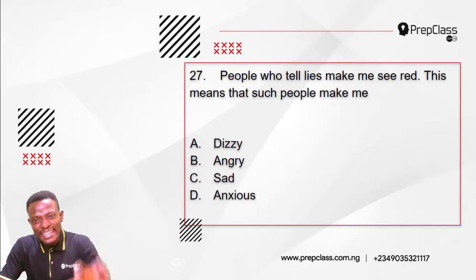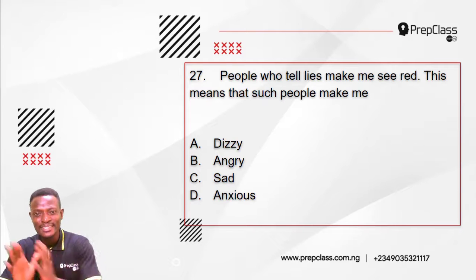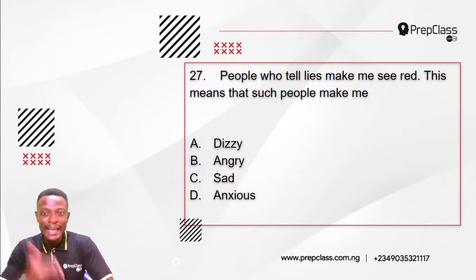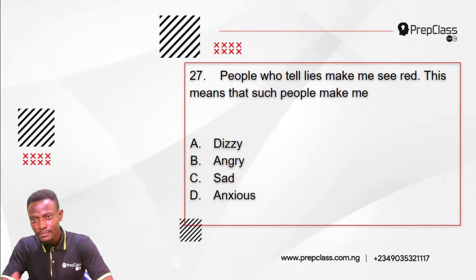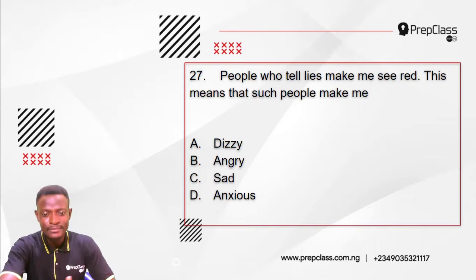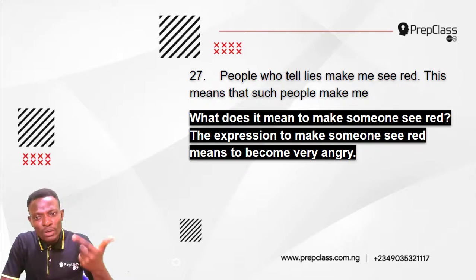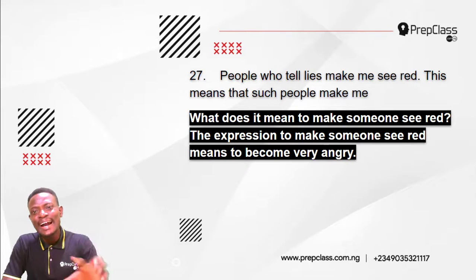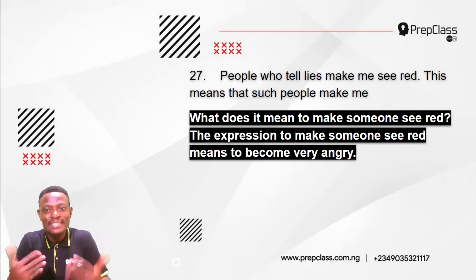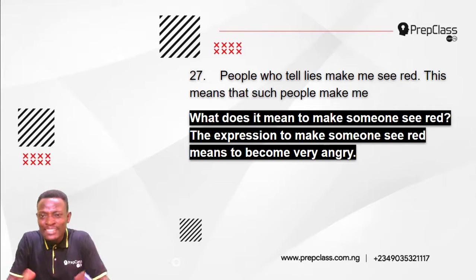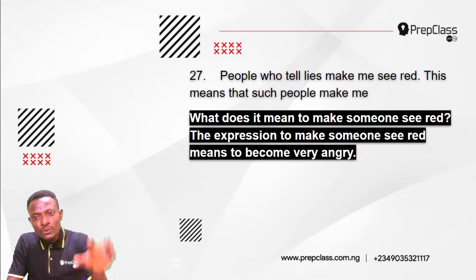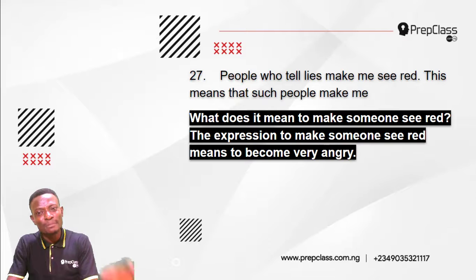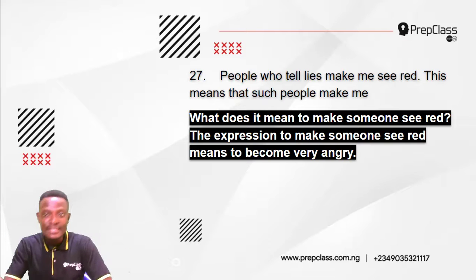Which of these options is the most appropriate interpretation for this sentence? People who tell lies make me see red. What does it mean to make someone see red? To become very angry. People who tell lies make me see red. Why are you lying? It gets me angry. So when we make use of the expression to make someone see red, it means to make the person become very angry. So people who tell lies make me personally see red. They make me angry. Like, why are you lying?